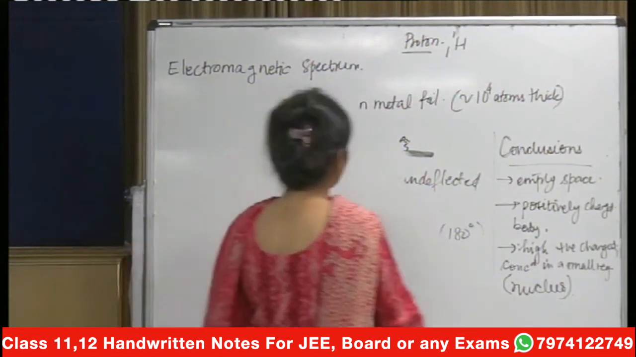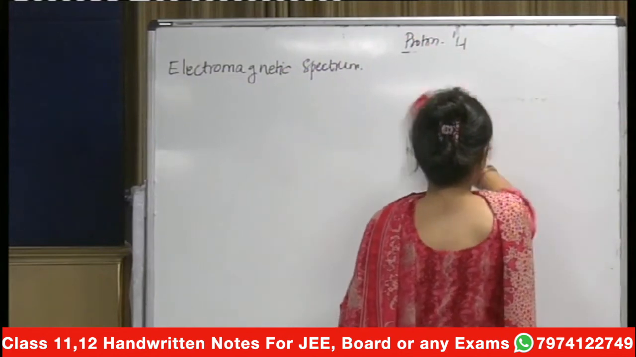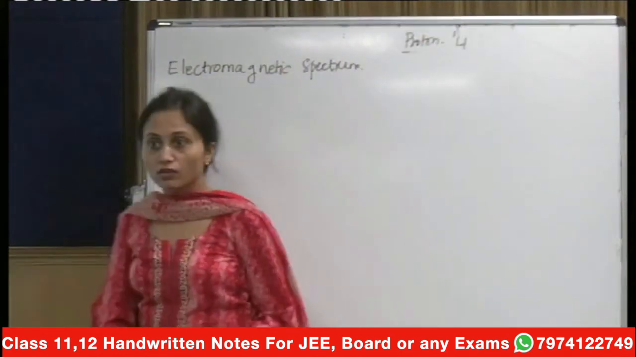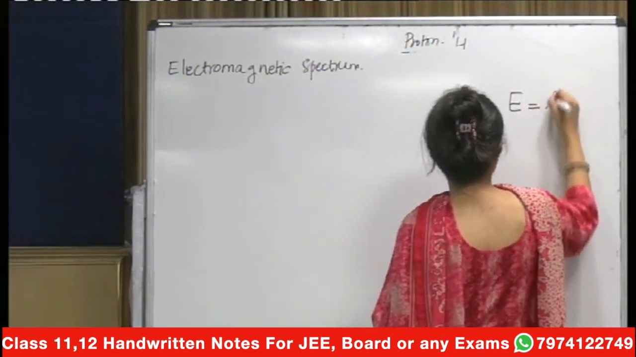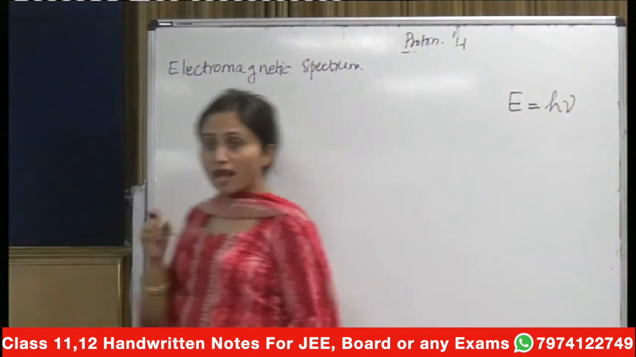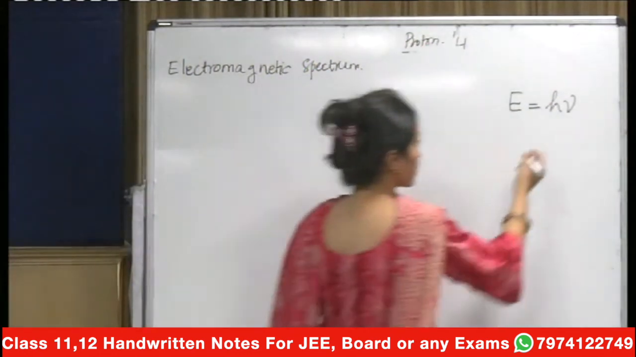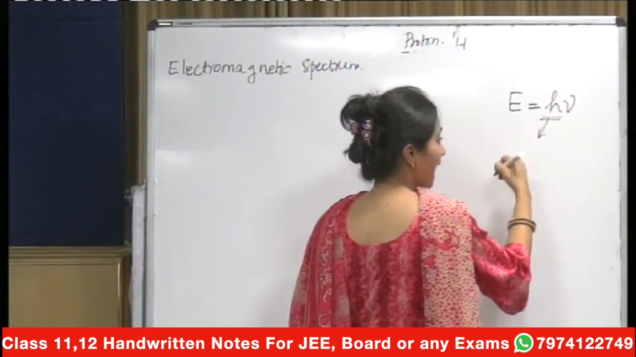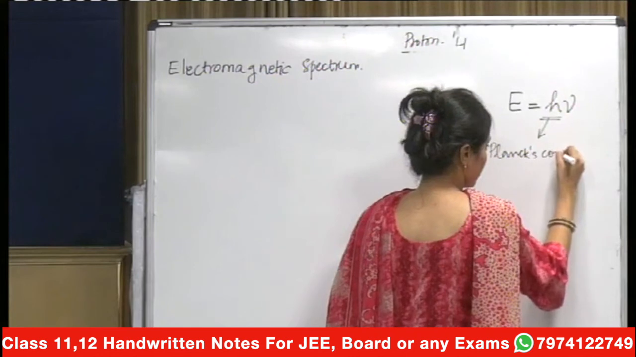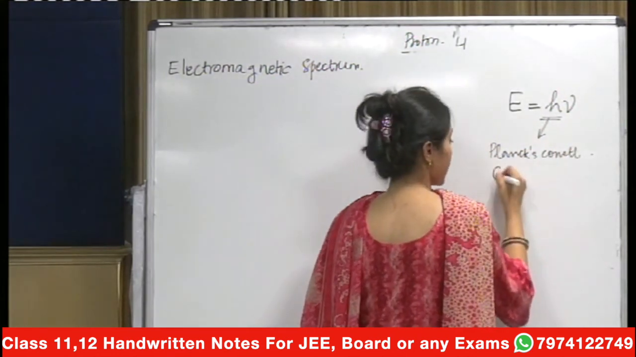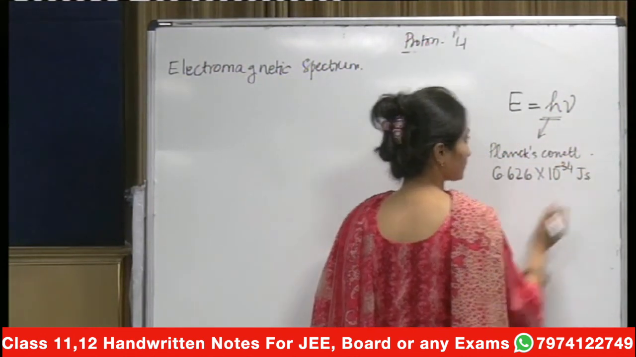Electromagnetic wave or radiation is not a single wavelength, but a mixture of various wavelengths. But before that, you should understand what a wavelength is. We talked about discrete packets. I did tell you that Planck gave his quantization concept, and he stated that energy can exist only in discrete packets. This h is your Planck's constant, the value for which is 6.626 into 10 to the power minus 34 joule seconds.